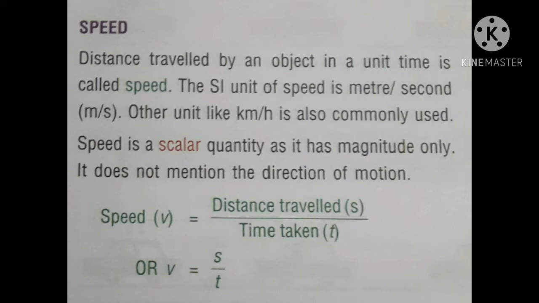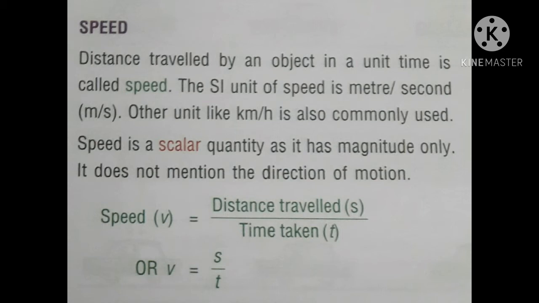The SI unit of speed is meter per second, as the meter is the SI unit of distance and second is the SI unit of time. So the SI unit of speed is meter per second. Other units like kilometer per hour, km/h, read as kilometer per hour, are also commonly used.